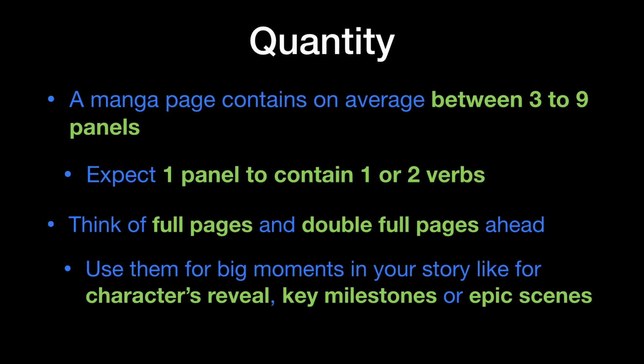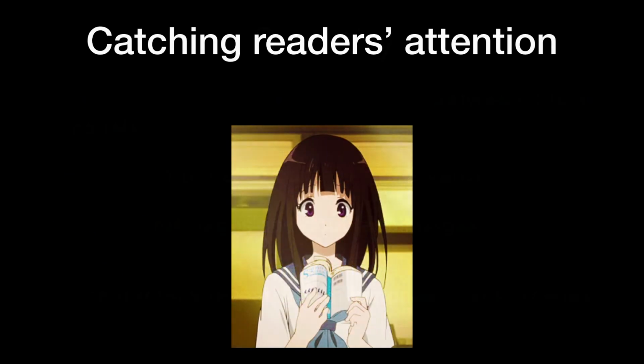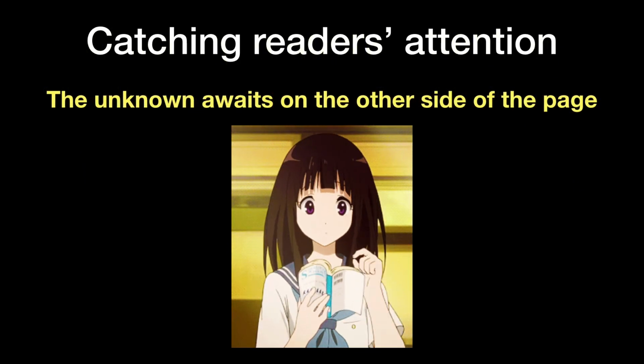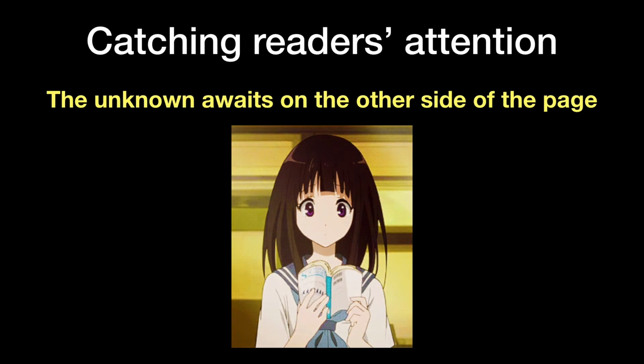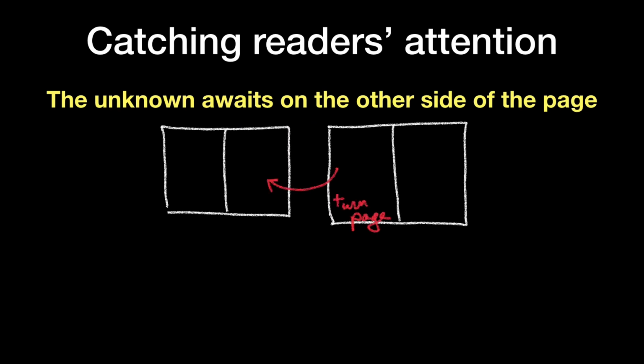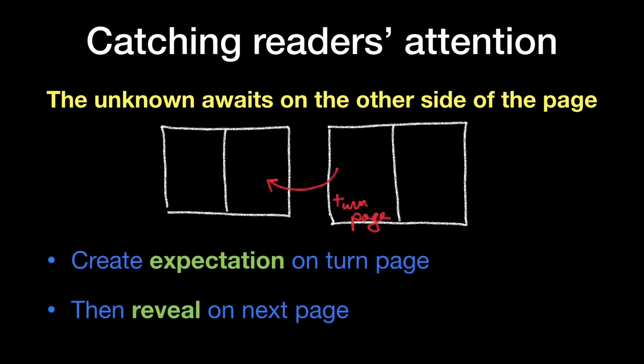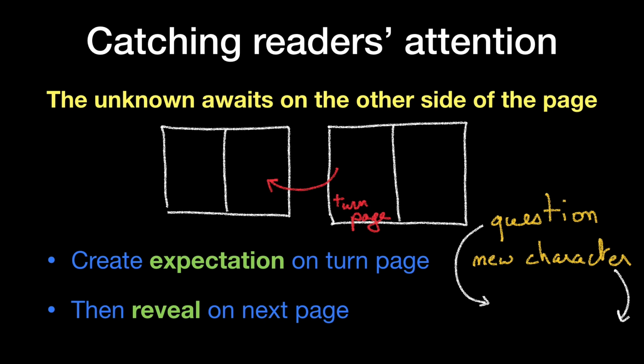And now, let's see how we can catch the attention of the reader. The key characteristic of a book is that the unknown awaits on the other side of the page. Basically, you should use the fact that the reader doesn't know what is on the other side of the page to create expectation and make a reveal. This can be, for instance, introducing a question or new character on the turn page and answering that question or indicating how that new character changes the plot on the next page.